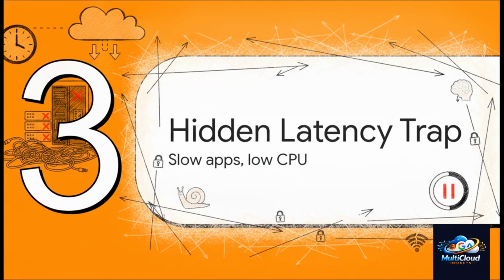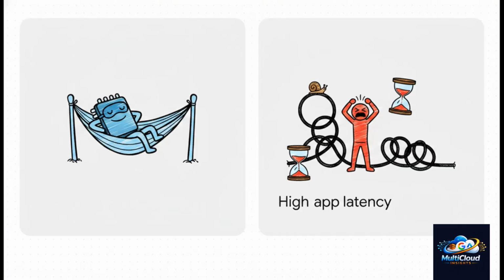Section 3. The hidden latency trap. This is what happens when slow apps have low CPU. Now, consider one of the absolute most frustrating paradoxes in cloud computing. You look at your metrics, and your compute resources are barely breaking a sweat. Low CPU usage across the board. Yet your users are submitting urgent support tickets because the application is agonizingly slow. How is this even possible?